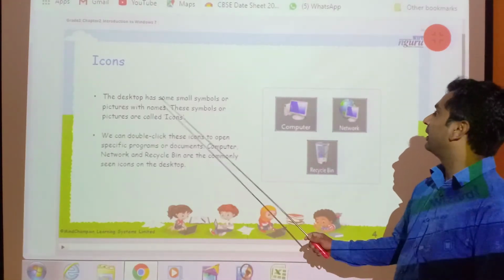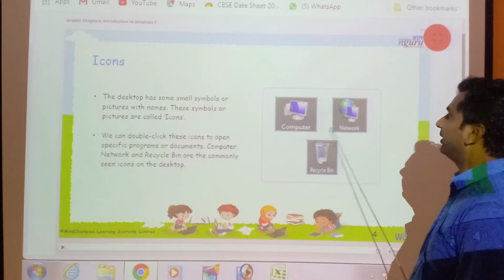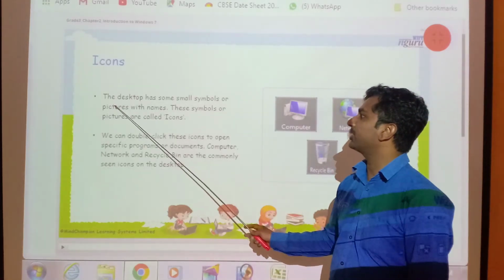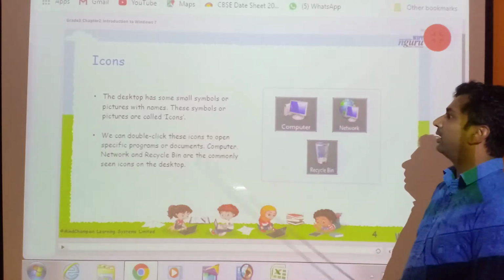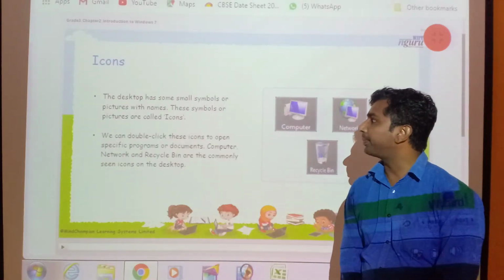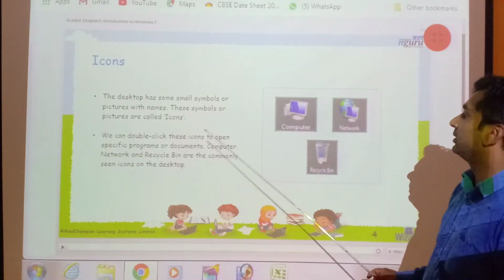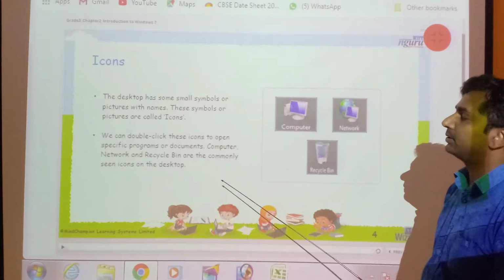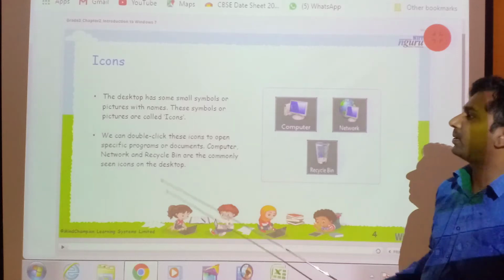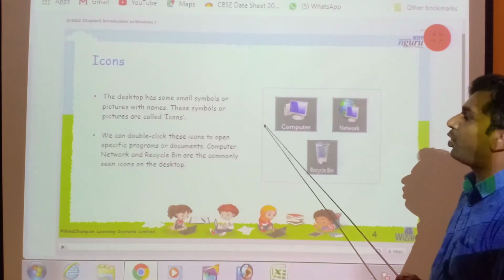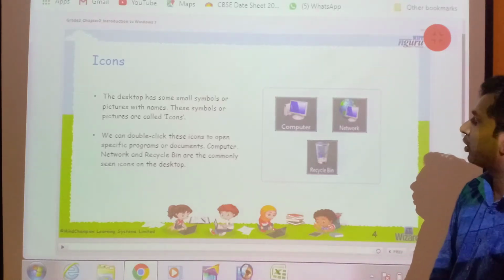Now what is this? This is icon. The desktop has some small pictures with names. These symbols are called icons. Now we can double click these icons to open a specific program or document.